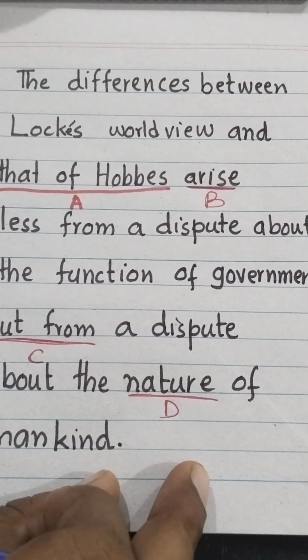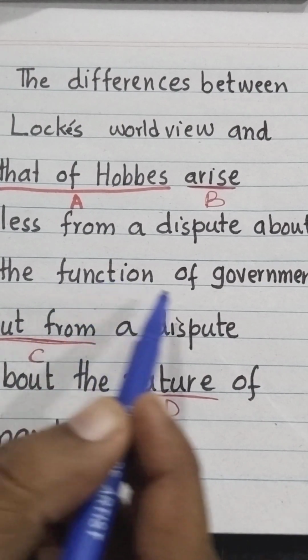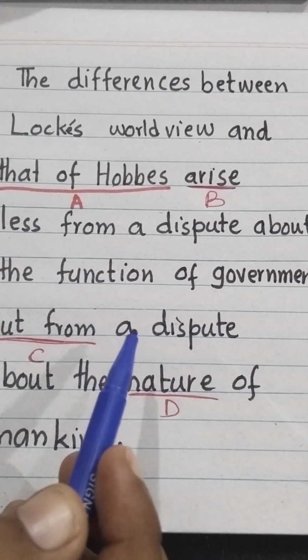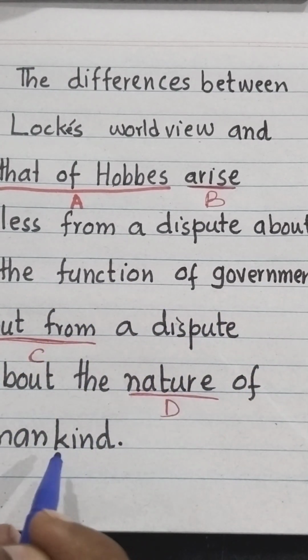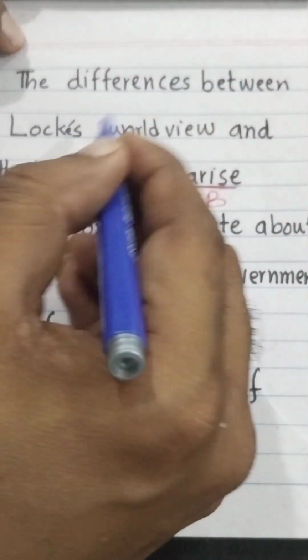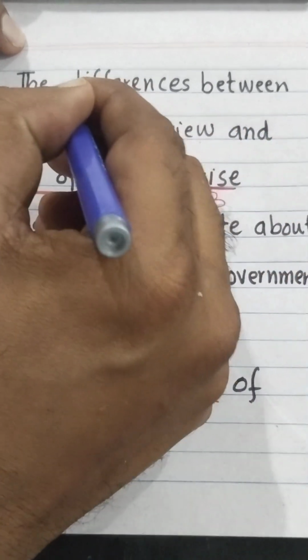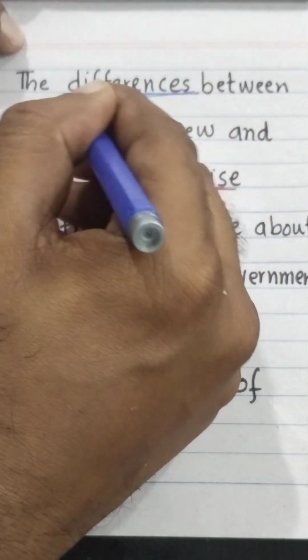Differences between Locke's worldview and that of Hobbes arise less from the dispute about the function of the government, but from a dispute about the nature of mankind. Look at this, the differences between Locke's worldview and, अब यहाँ पे the subject is plural.